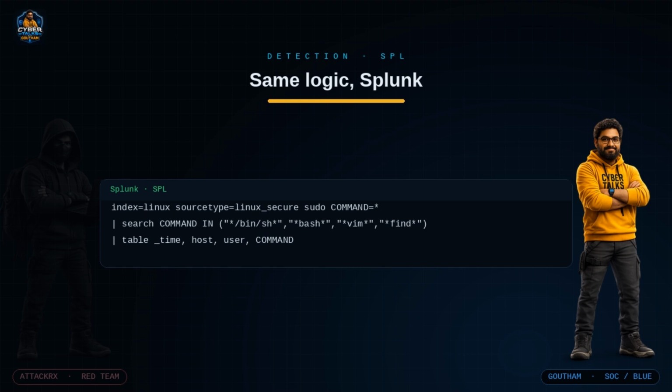shell. Here is the exact same logic in Splunk against the linux_secure source type. Same idea, sudo plus a command that opens a shell, laid out as a table: user, host, command, time and outcome. Two different platforms, one behavior.